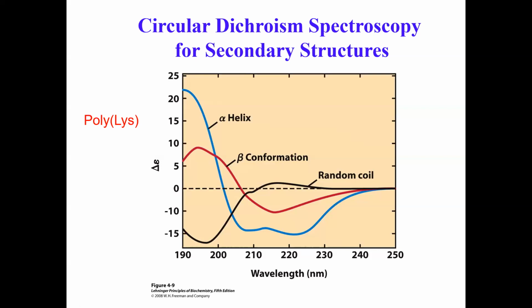Then they changed the pH and measured delta epsilon, and so on. So at different pH, you can see the structure dramatically changes.